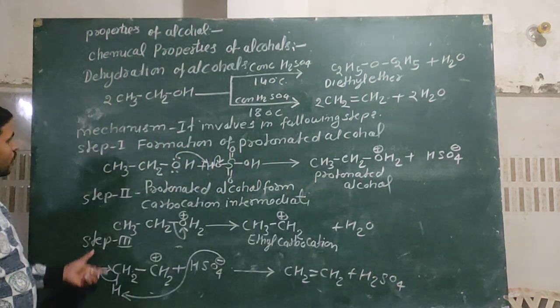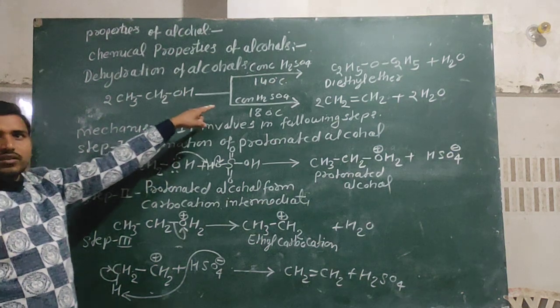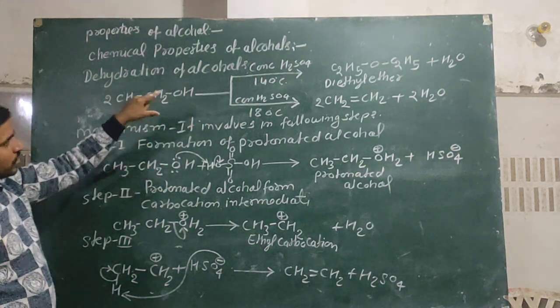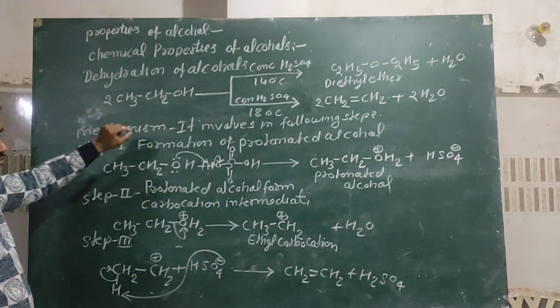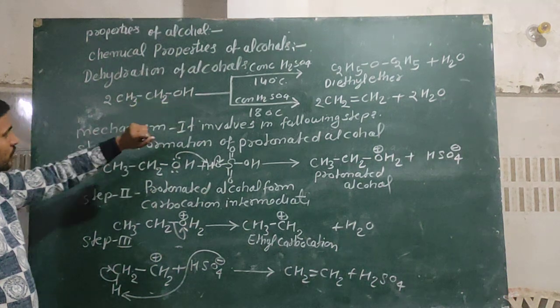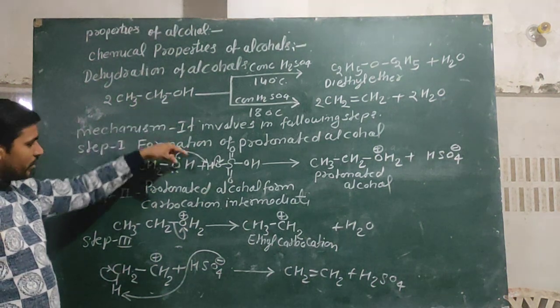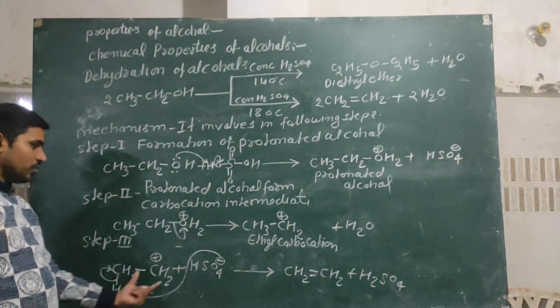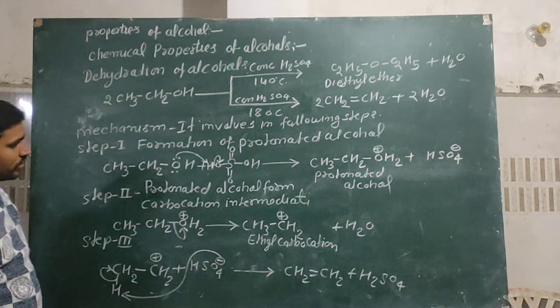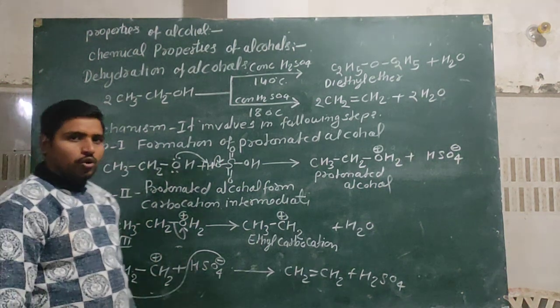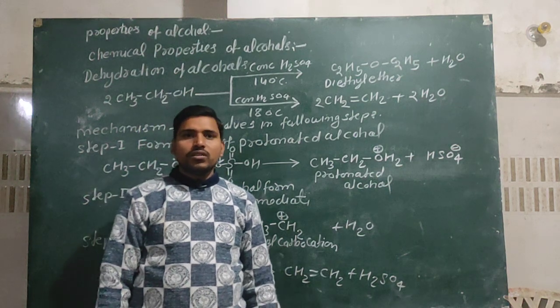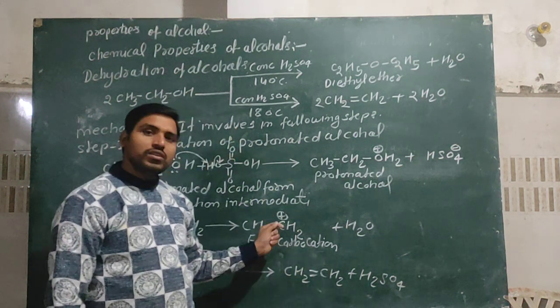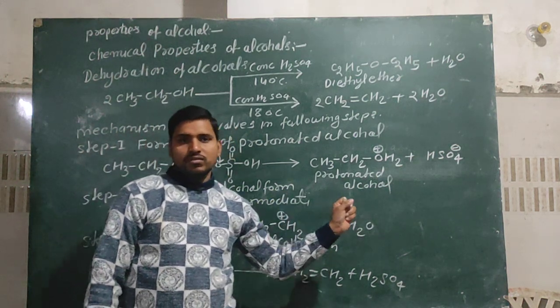It is the mechanism of second reaction. Okay, in first reaction you can easily explain the mechanism, and in second reaction only third step is changed and formation of ethylene takes place. Okay, I hope you understand the mechanism of this reaction.